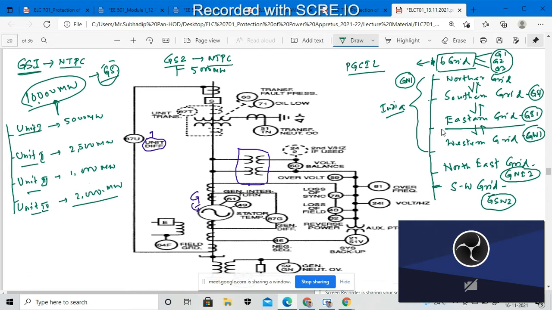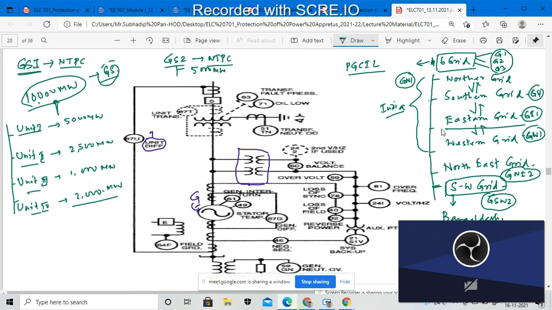So this particular grid will normally transfer power to other countries. Some of the grids will transfer to Bangladesh, Nepal, Bhutan, Pakistan.